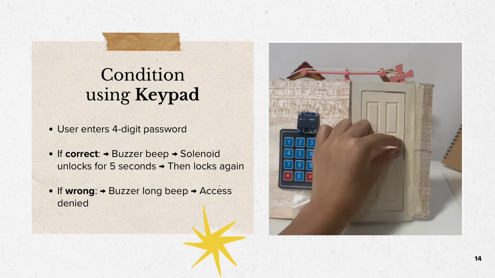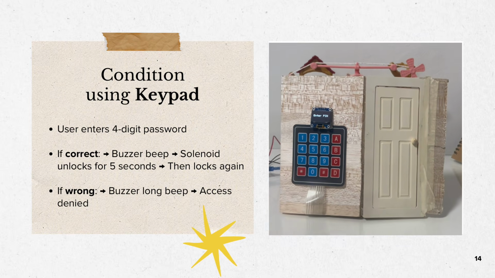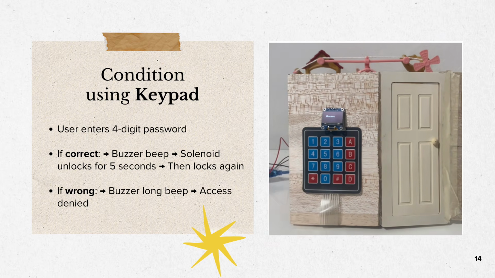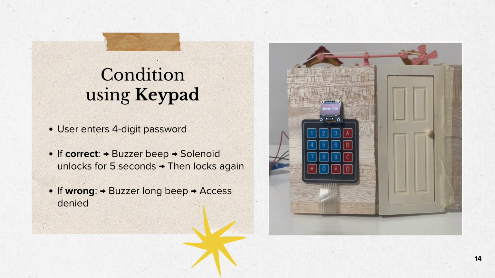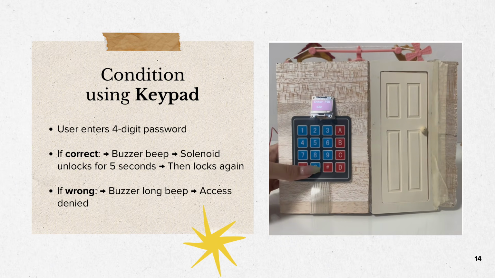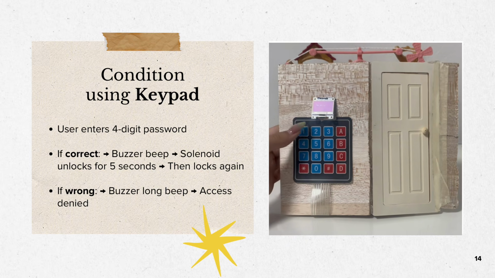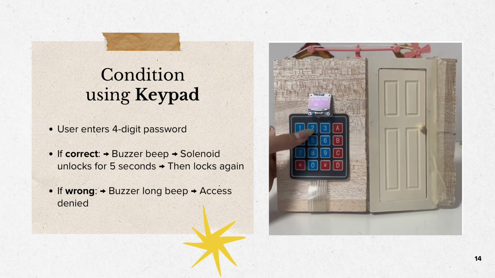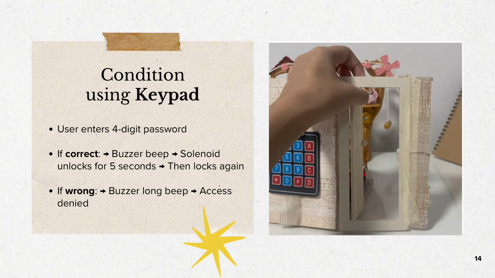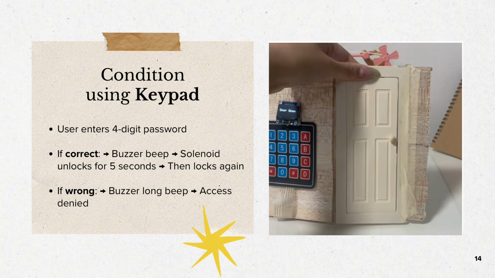Next, I will show you the condition when we're using a keypad. The user must enter a 4-digit password. If the user enters the password correctly, the buzzer will alarm with a short beep, and the solenoid lock is unlocked for 5 seconds, then locks again. If the user enters the wrong password, the buzzer will give a longer alarm and access is denied.